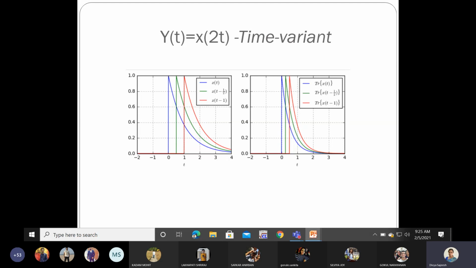Waveform is compressed. Sorry? Can you repeat? Waveform is compressed. The delay between the waveforms is not proper, because whatever delay is happening in the first and the second waveforms, you can see the input side and the output side, the same delay is not maintained. So the delay is not happening as per the input signals, but the characteristics of the waveform are the same. So in this case also the system is time variant.